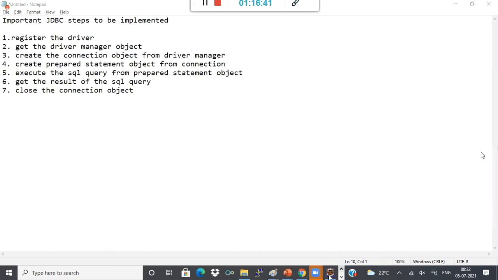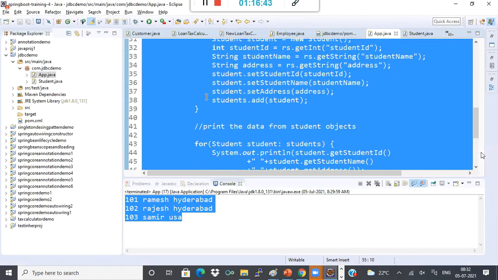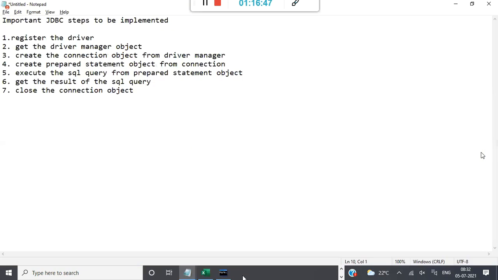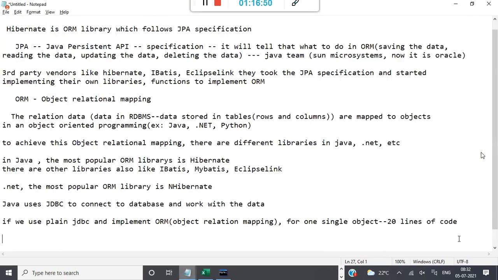We have seen this: if you remove the main method and try-catch block, it takes around 20 lines of code. Remember, using an ORM library like Hibernate, in just 2 to 3 lines of code, we can achieve the same.